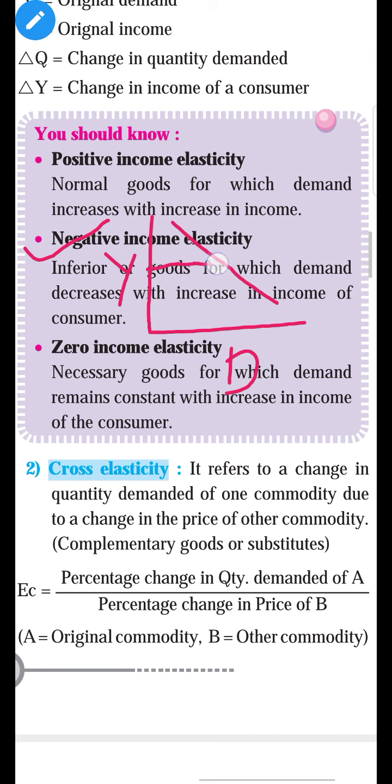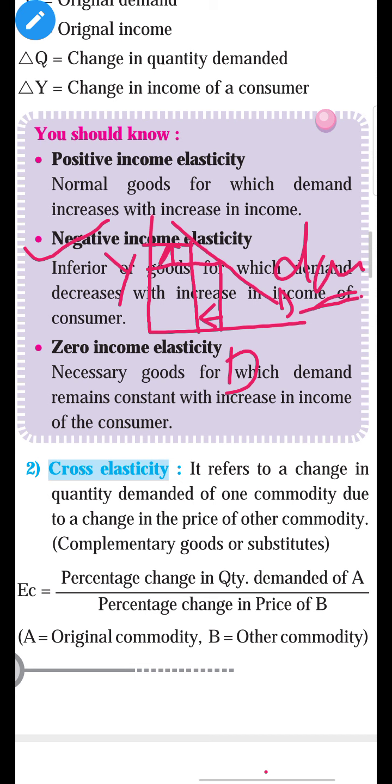Suppose this is the original income, as income of the individual increases, demand for inferior goods decreases. It means if the demand for inferior goods decreases, there is an increase in superior goods as income of the individual increases. So the slope of demand is downward in the negative income elasticity of demand.